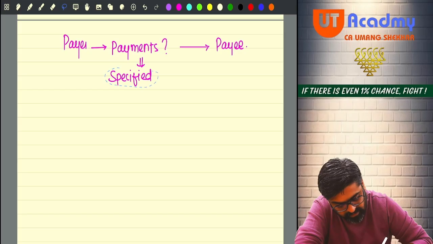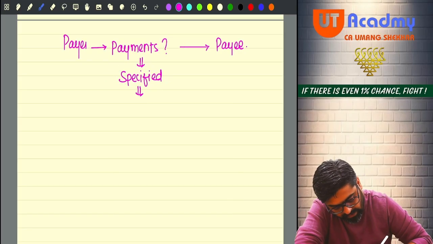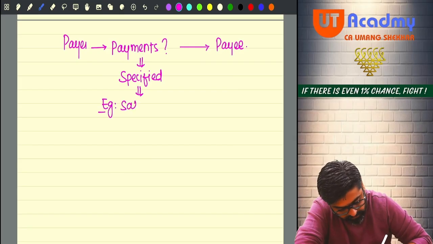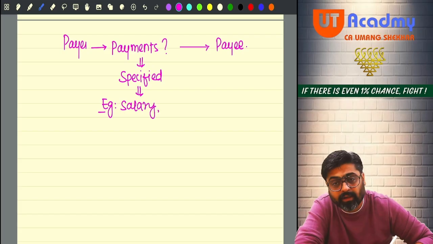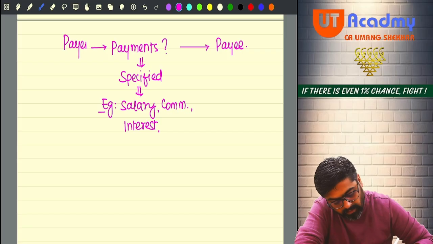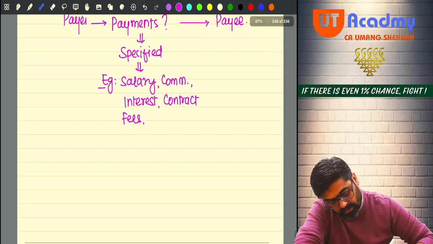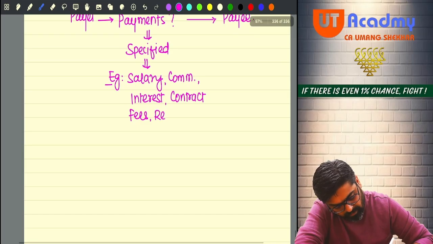Now what payments are specified, sir? Can you give some examples? Yes, there are examples like: payer is making the payment of salary, payer is making the payment of commission, payer is making the payment of interest, he is paying contract fees, then he might be paying rent, etc. So there are many payments.